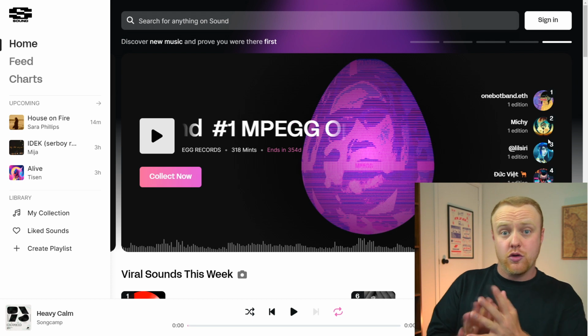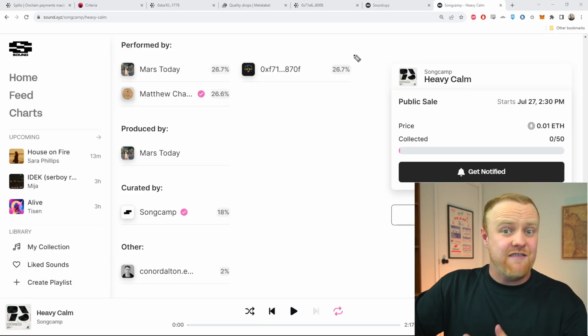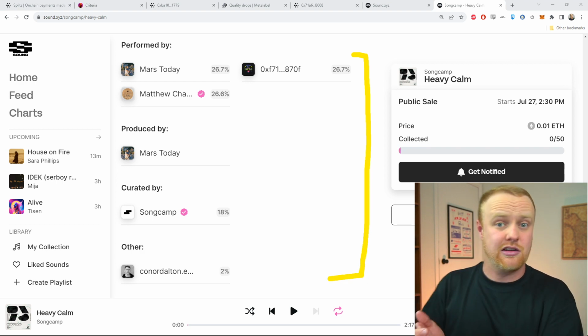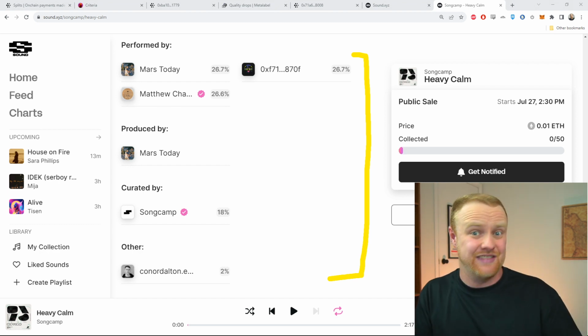And the best part about Splits is how easy and accessible it is for everyone to use, and the fact that it's more than just a set of payment building blocks, it's also an entire ecosystem that people can tap into to build their own applications. Just take a look at Sound, one of the most popular platforms for artists who are releasing their music on chain. They've baked splits right into the platform so that artists who are minting their tracks on the platform can easily create their own splits without ever having to leave the application.